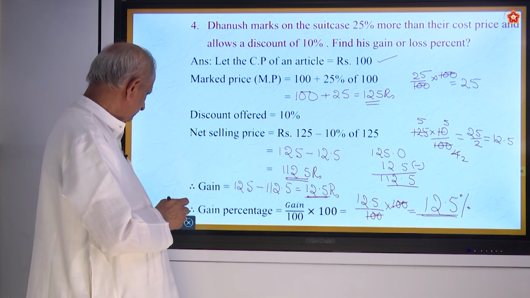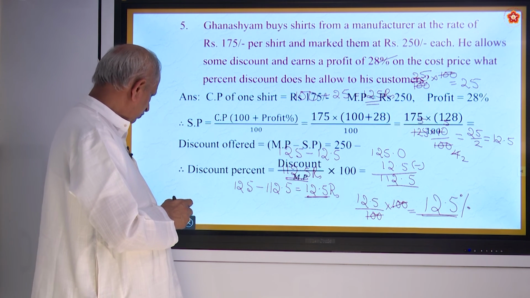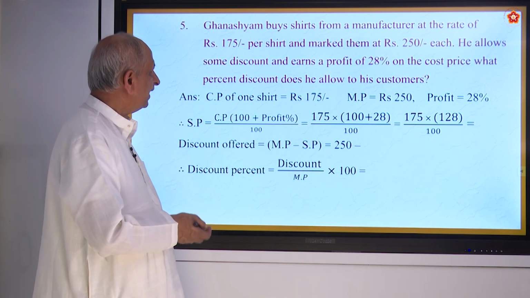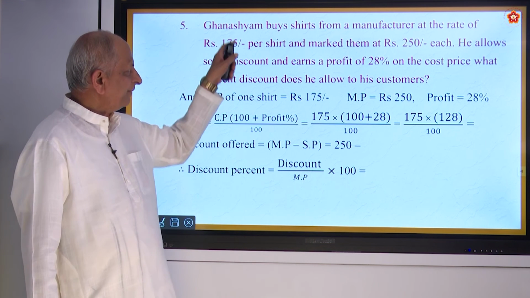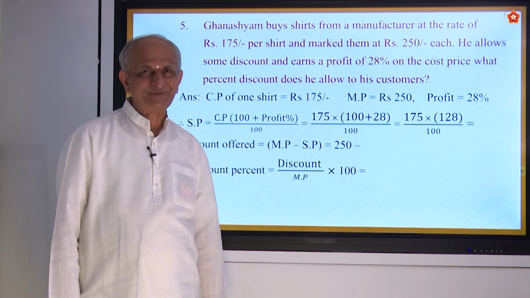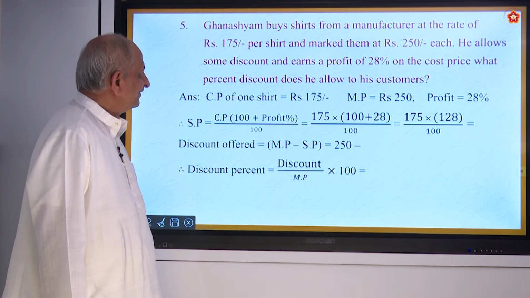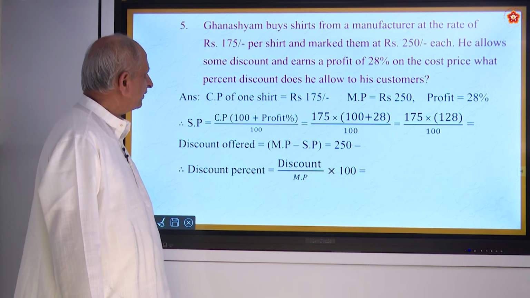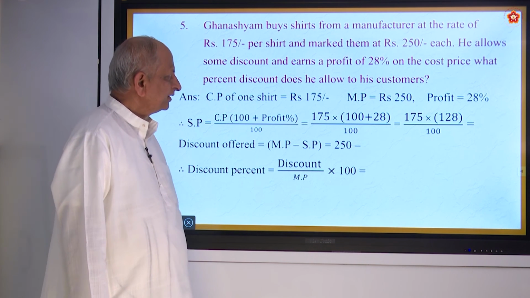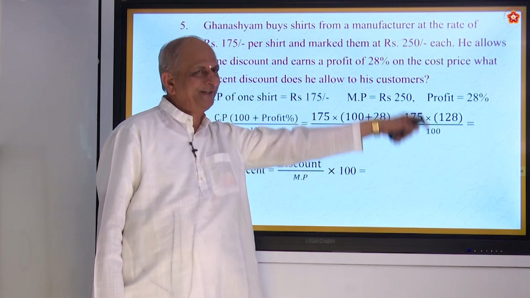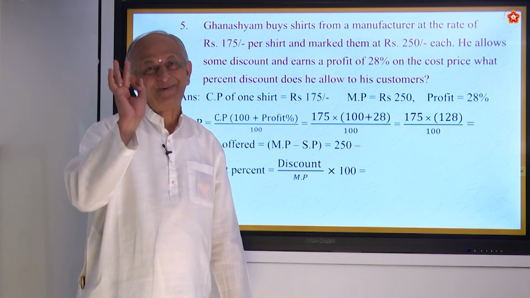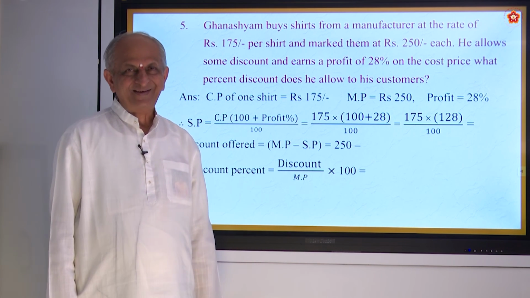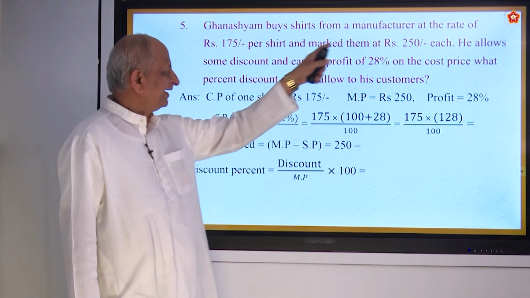Noted? Okay. Now we will go to the next question. Same type. Ganasham, another businessman, buys shirts from a manufacturer at the rate of 175 per shirt and marks them as 250. He is a pakka businessman. Actual cost is 175, he marks it at 250.